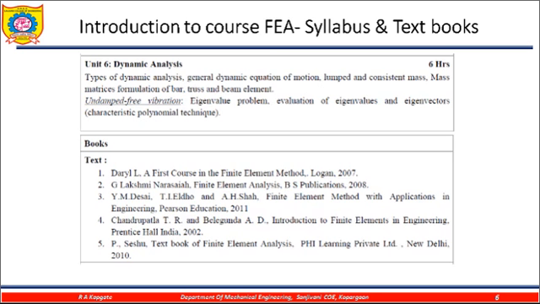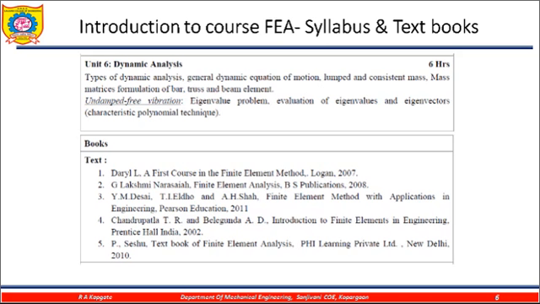So ultimately this subject looks somewhat difficult compared to the others, but I feel when you go through my classes, you will observe that this is not very difficult, it is very easy, we only need to focus on how to solve. Once we are comfortable with solving the problems, we will be able to pass the examination. At the same time we will acquire better knowledge of finite element analysis.